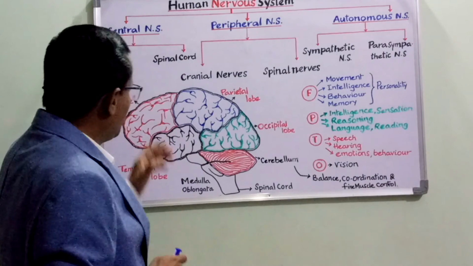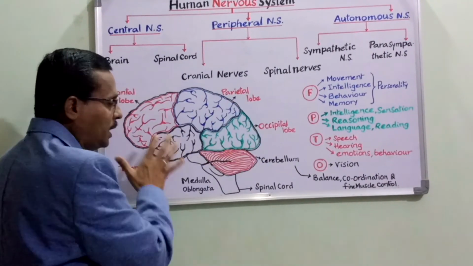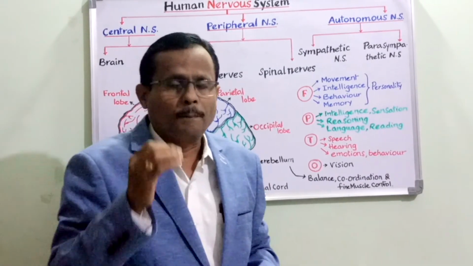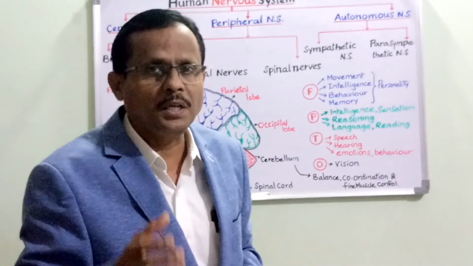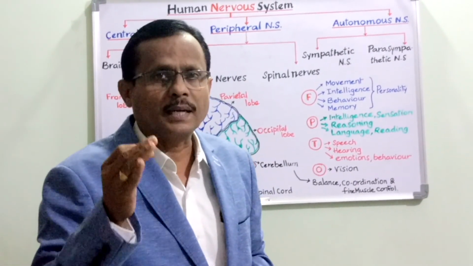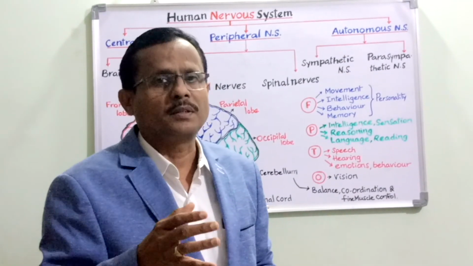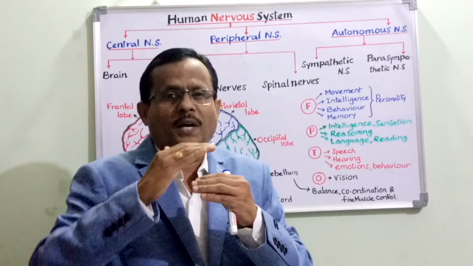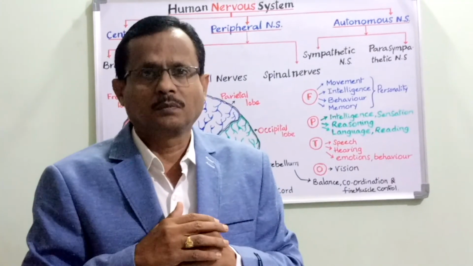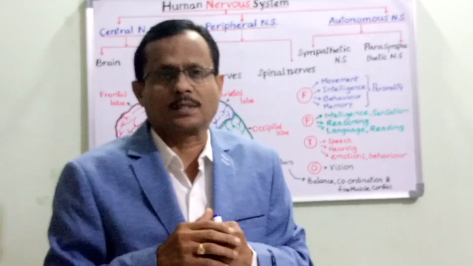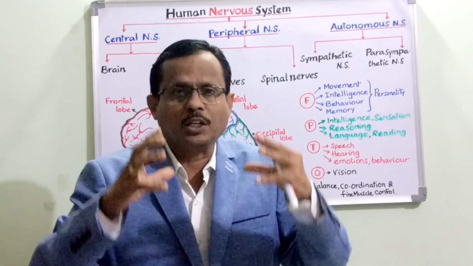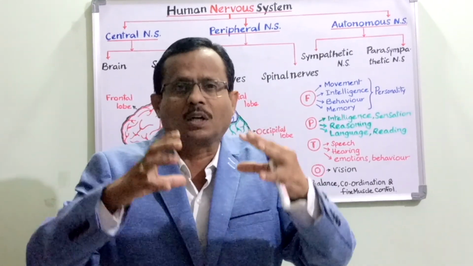Now, the human brain is surrounded by a three-layered membrane. Just now I said the meninges. They are called pia mater, arachnoid membrane and dura mater. I repeat once again, pia mater, arachnoid membrane and dura mater. In between these three layers, we find some space. This space is called the subdural space. The subdural space encloses the cerebrospinal fluid, which offers mechanical protection to the soft organ called the brain.